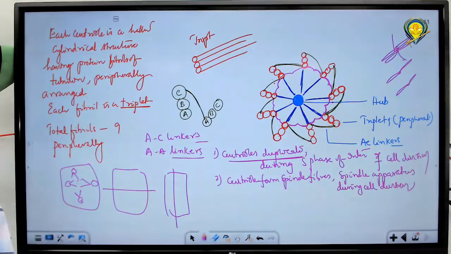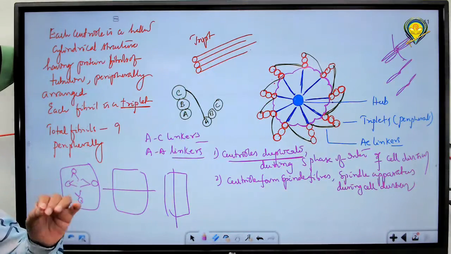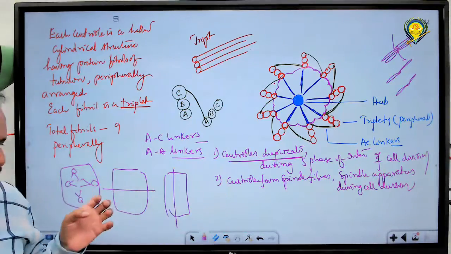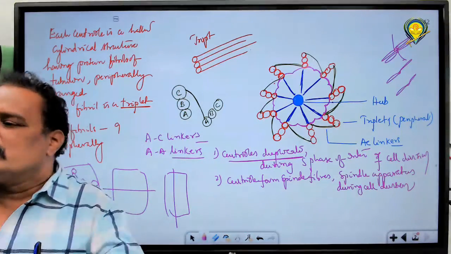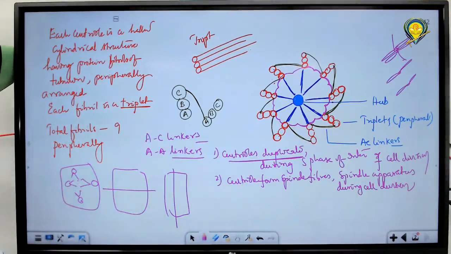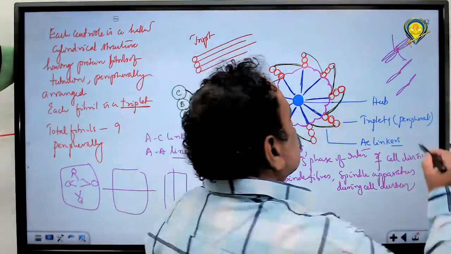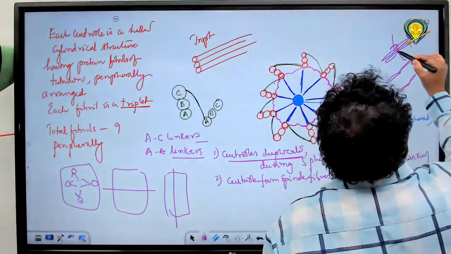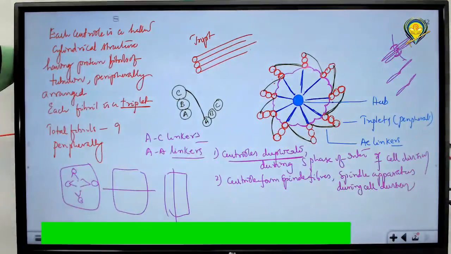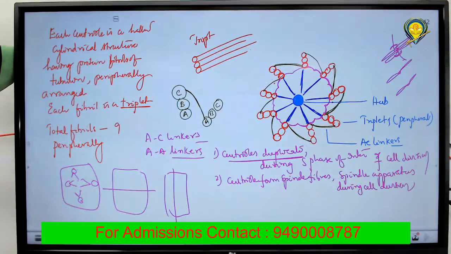The spindle apparatus is essential for the division of a cell, particularly karyokinesis, nuclear division, chromosomal division, and it occurs only because of the spindle apparatus formed by centrioles. Centrioles form the astral rays. They extend in the form of the spindle apparatus, and finally these spindle fibers touch the kinetochores of the centromere. Kinetochores are protein discs covering the centromere. Spindle fibers attach to the kinetochore of the chromosome. Okay?